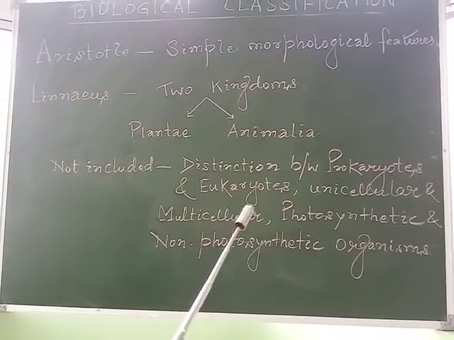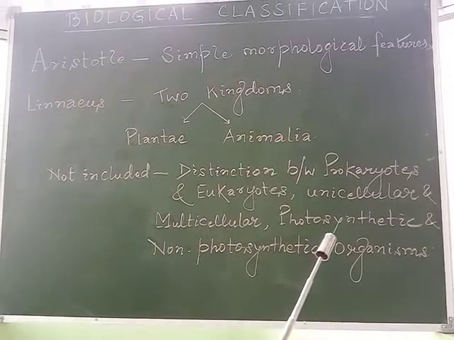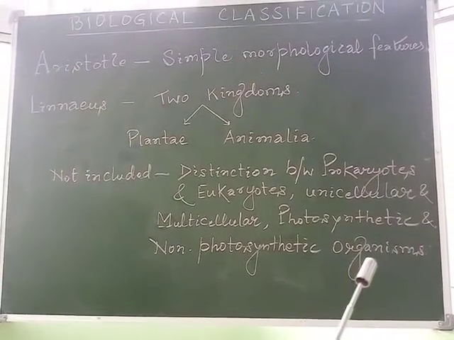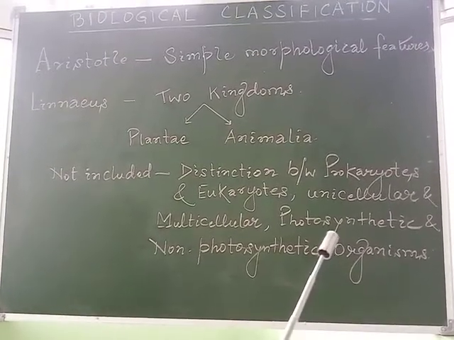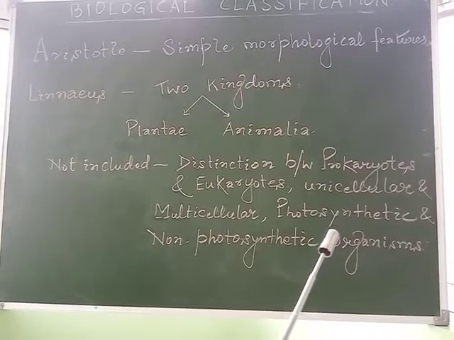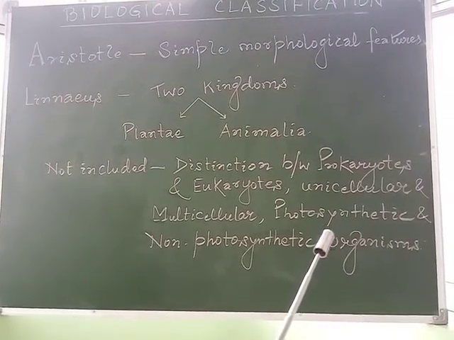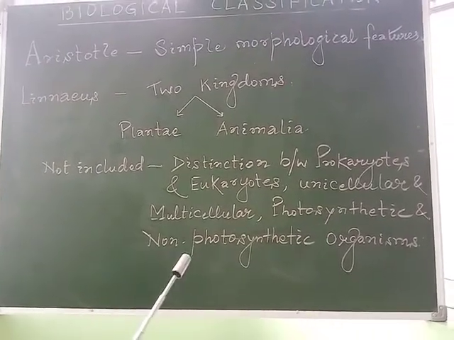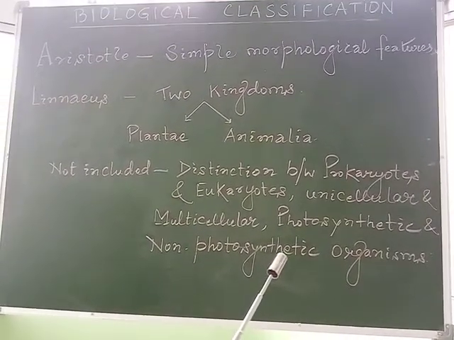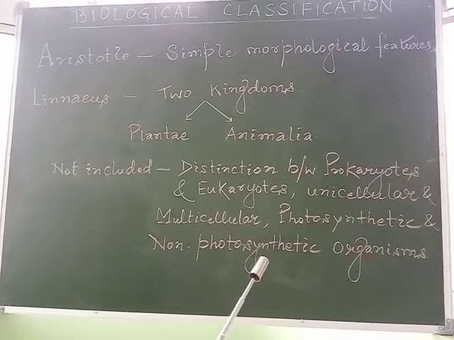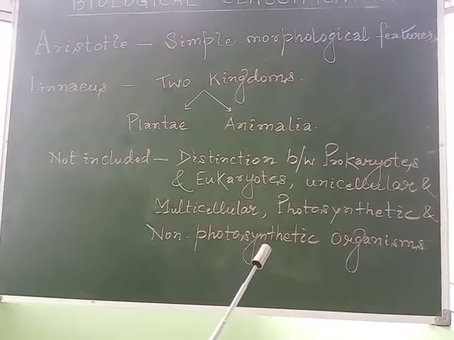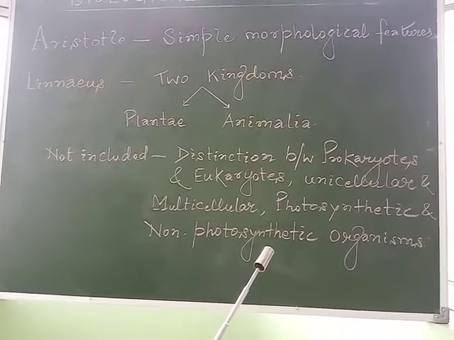It also did not include the distinction between photosynthetic and non-photosynthetic organisms, meaning organisms able to carry out photosynthesis and prepare their own food, whereas certain life forms were not able to synthesize their own food and are dependent upon other life forms which are photosynthetic in nature.